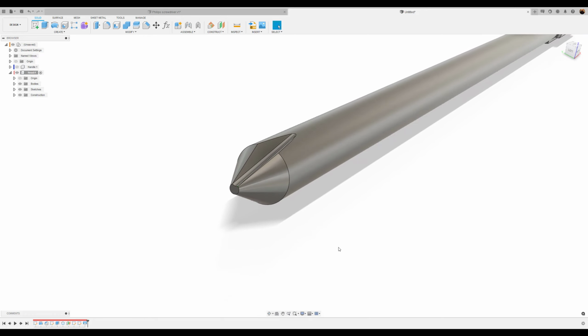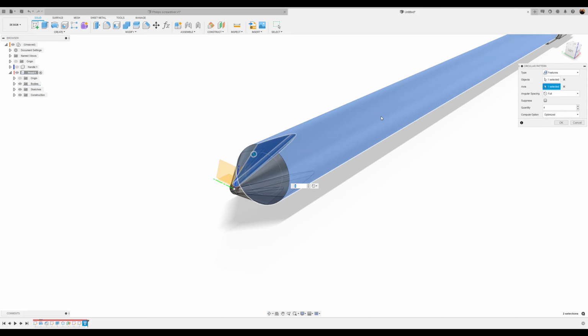And it's starting to take shape. Last but not least, what we need to do is create a circular pattern. Select the features. We need to go ahead and select the features, which was the last loft command we used. Axis. I'm going to select the body. And it's going to be 4 of them. And it's going to be optimized. Click OK.